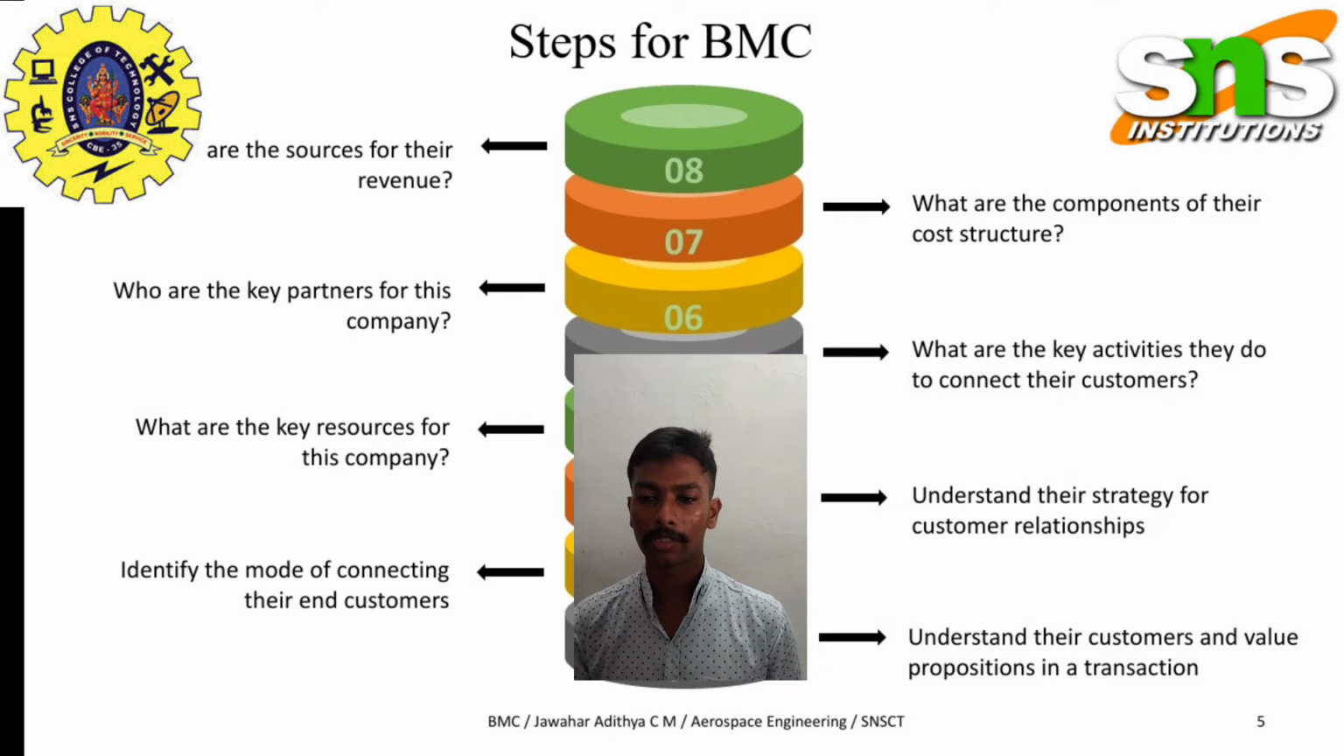to connect with their customers. And the sixth one is to identify who the key partners for this company are. And seventh is to identify the components of their cost structure. And the final one, but not the least, they have to identify the sources of their revenue, like profit and loss. They have to balance their business according to it.